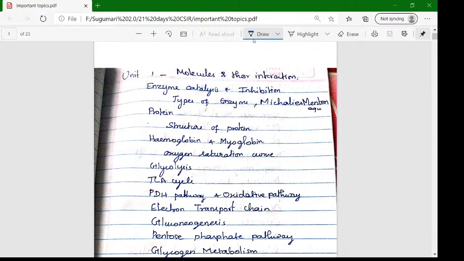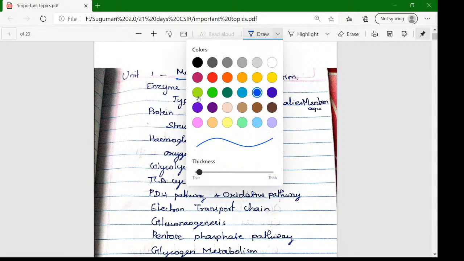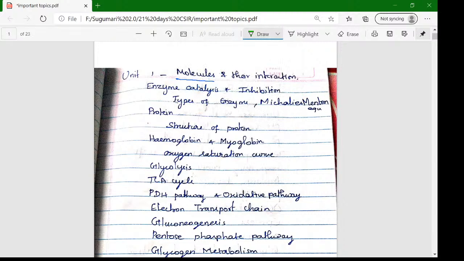First, unit 1. Unit 1 is molecular based: molecular structures, DNA and their proteins, RNA, that is, structure based questions. In this, the first important topic is enzyme catalysis and inhibition. They ask about the types of enzymes, their activity, and the Michaelis-Menten equation. In that, we want to understand the equation and the graph.